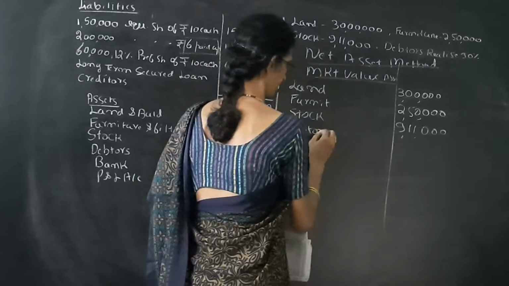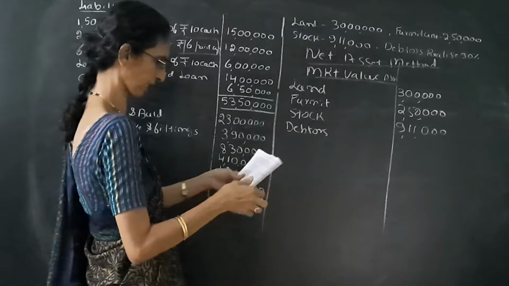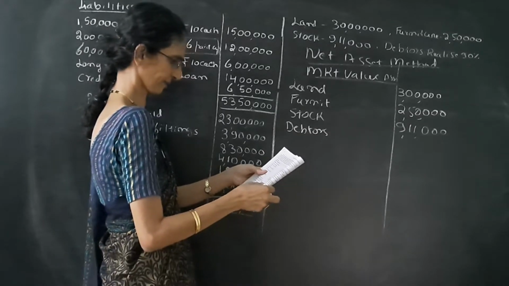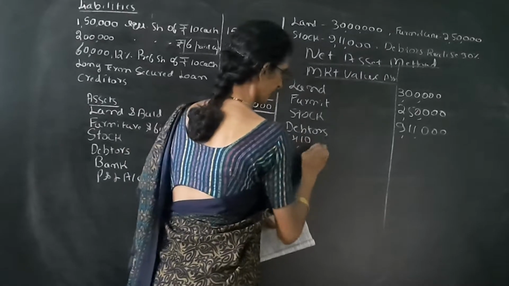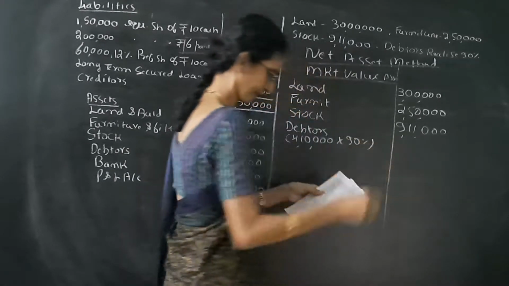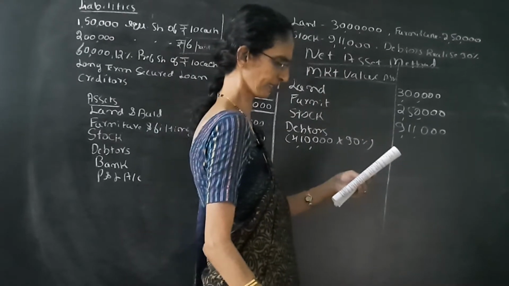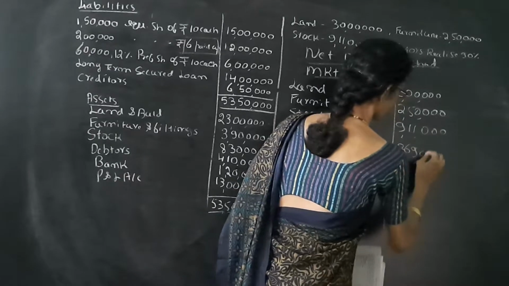Debtors, so see the balance sheet here, debtors is given 4,10,000. So within bracket 4,10,000, it is realized only 90%. 90% of that means 3,69,000.